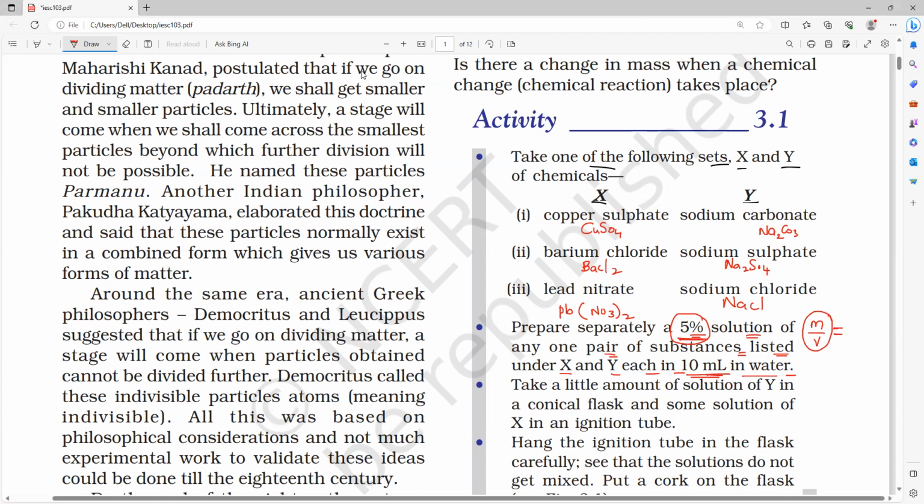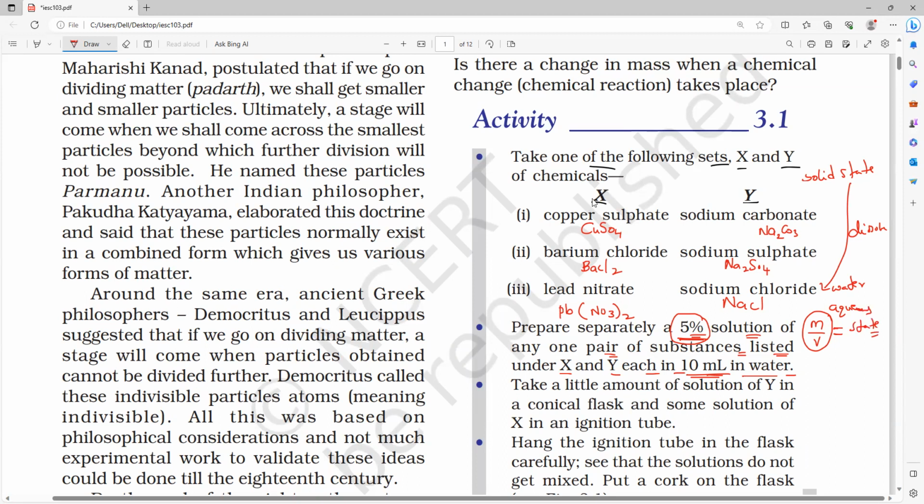Keep it in mind, note it: all these substances are basically solid substances, present in the solid state. If you dissolve them in water, we call it the aqueous state.